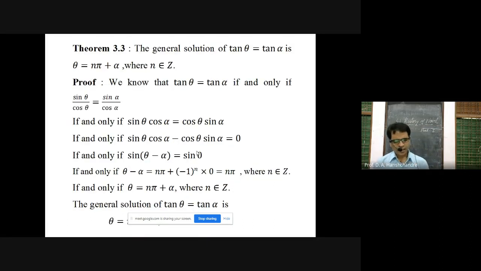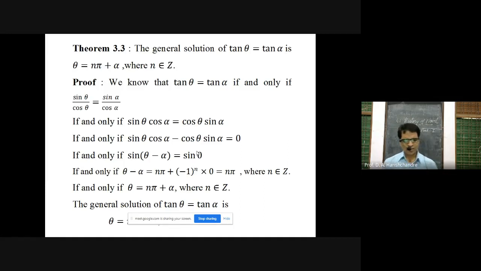Next theorem. The general solution of tan theta is equal to tan alpha is theta is equal to n pi plus alpha, where n belongs to Z. Now the proof of this. In the same manner we have to proceed. But I think as compared to the previous two theorems, the proof of this theorem is somewhat simple, because tan can be converted into sine or cos, and it can be worked out easily. So see now. Consider the trigonometric equation tan theta is equal to tan alpha. Tan theta can be written as sin theta upon cos theta. Tan alpha can be written as sin alpha upon cos alpha. So the same equation can be transformed into sine and cos.